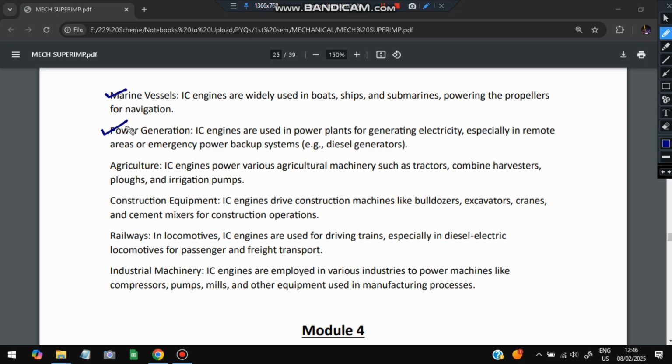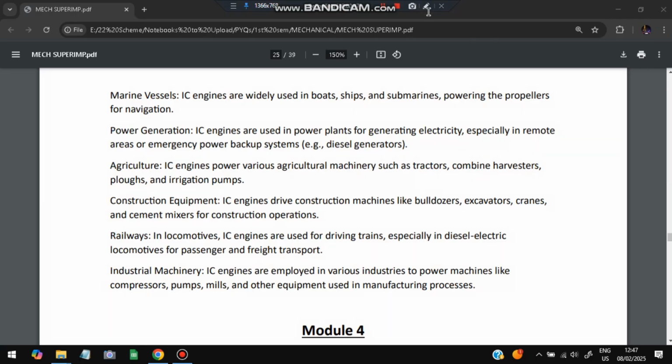Power generation, it can be used in power backup systems. Agriculture also, it is used for giving power to tractors, combine harvesters, and plows. And construction equipment also, like bulldozers, excavators, and cranes. Railways, it is used for driving the trains, especially in diesel electric locomotives. And industrial machinery in various industries to power compressors, pumps, and mills. All those industrial things it can be used to power.